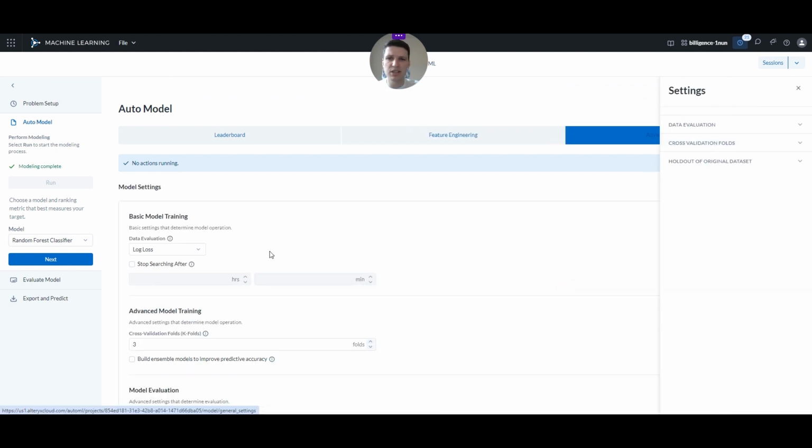There are even some advanced model settings that actually affect how the training will be performed, the metric on which it will be ranked and iterated, and stuff like that.